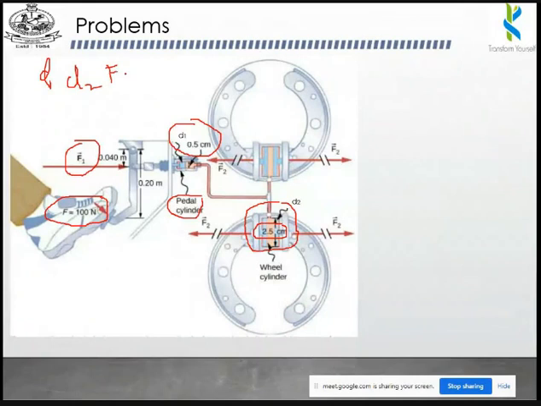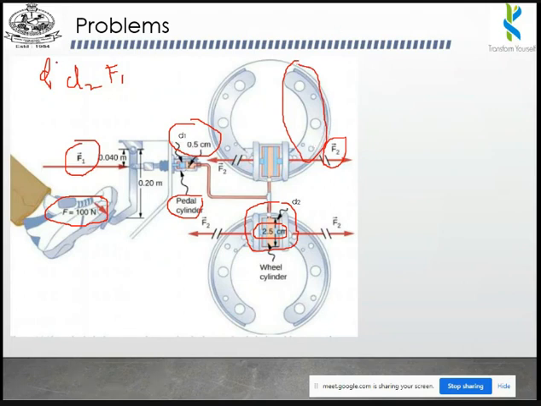What is the value that we have to find? F2. We have to find F2, the force required to apply on this brake shoe. So the force applied on this brake shoe needs to be found with the help of this picture.